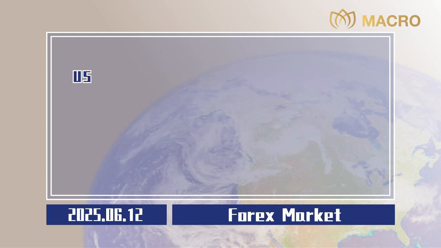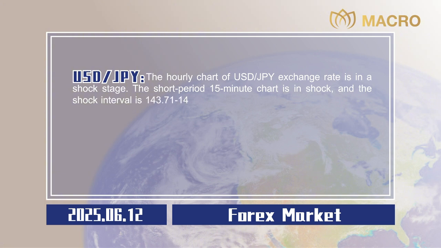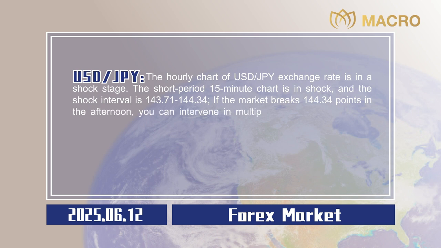0.0020. US dollar to Japanese yen. The hourly chart of US dollar to Japanese yen exchange rate is in a shock stage. The short period 15-minute chart is in shock, and the shock interval is 143.71 to 144.34. If the market breaks 144.34 points in the afternoon, you can intervene in multiple orders, and the upper target can be seen at 145.00 to 145.50.